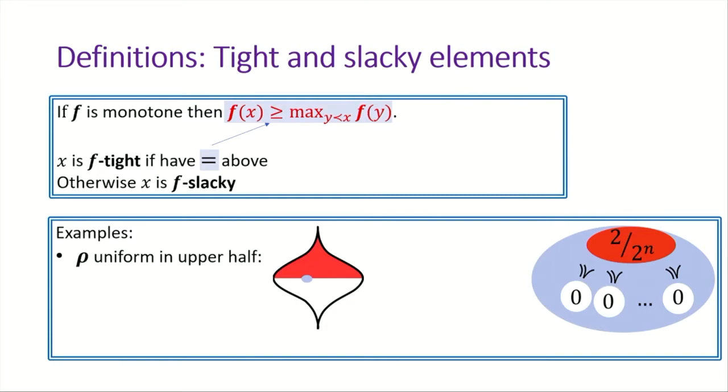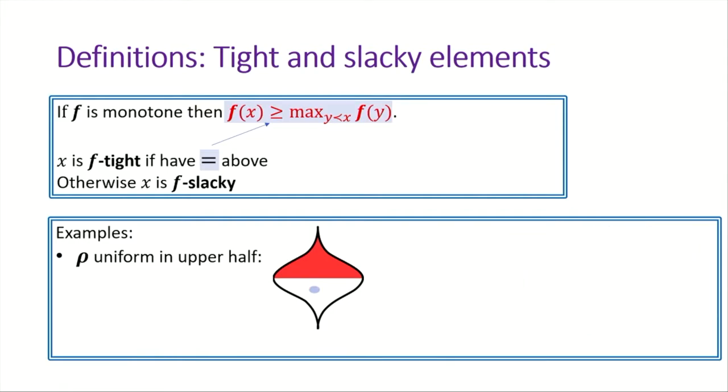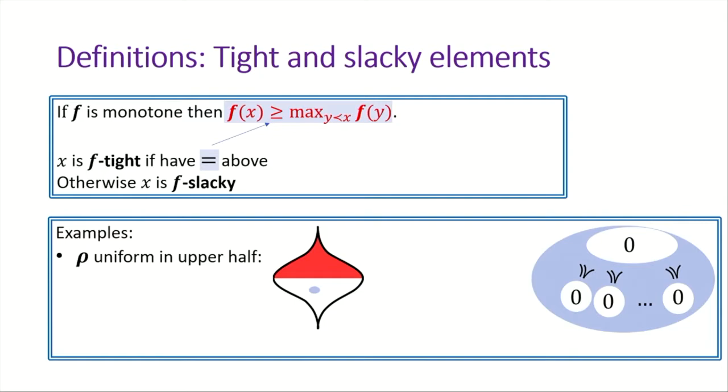Therefore, this inequality is not tight, so this element is rho-slacky. Analogously, if we zoom into an area somewhere in the bottom part of the Boolean cube, then we have an element that has probability 0, and all the predecessors also have probability 0. So this element is rho-tight.